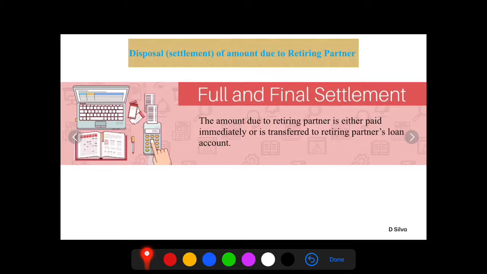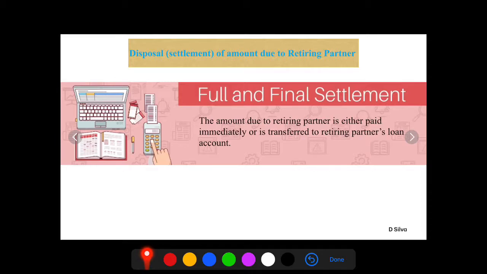Disposal or settlement of amount due to retiring partner. Nothing but full and final settlement of the retiring partner. The amount due to retiring partner is either paid immediately or is transferred to retiring partner's loan account. Now after necessary adjustments, treatment and everything, we need to find out what is the amount that we are going to pay to the retiring partner.